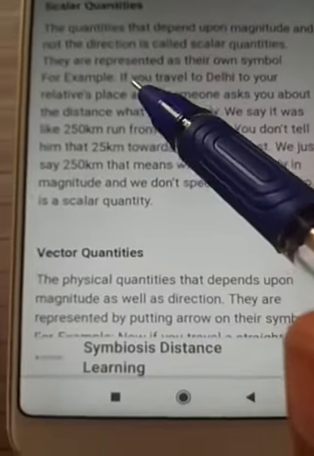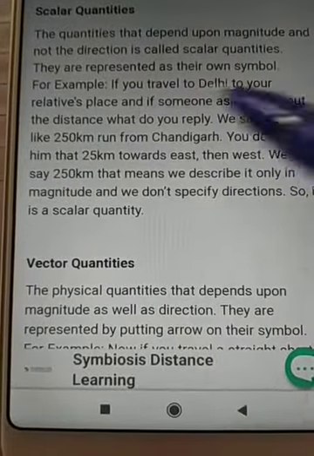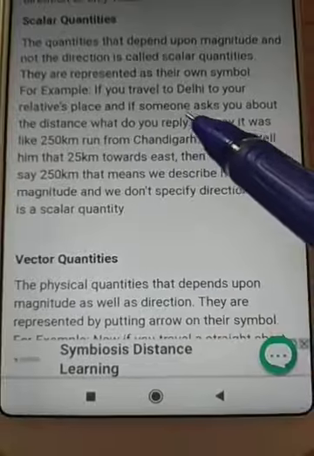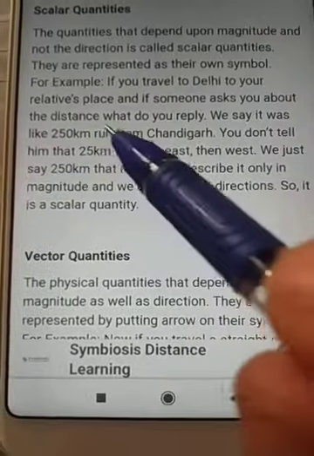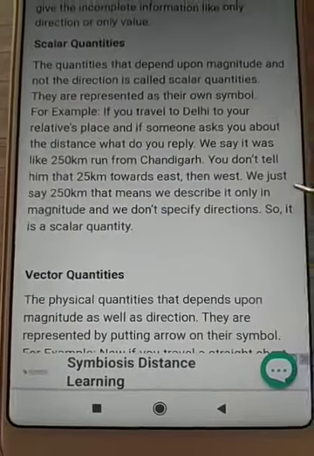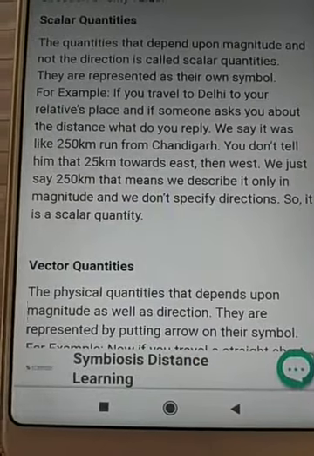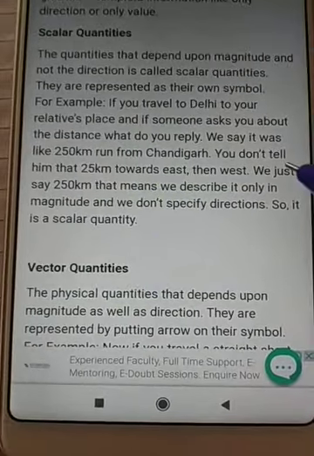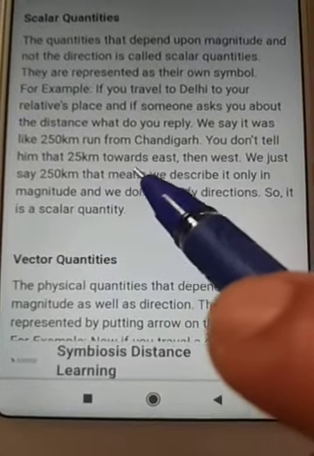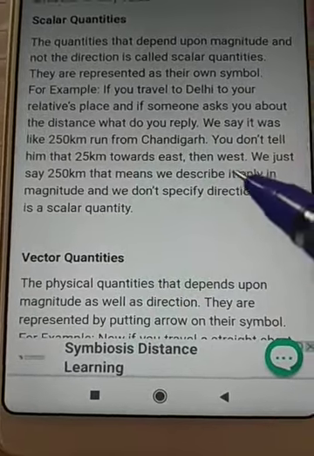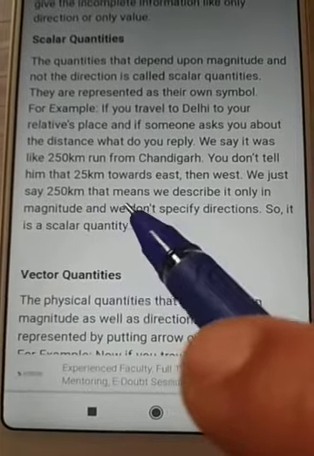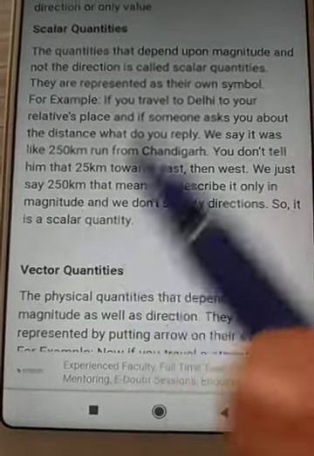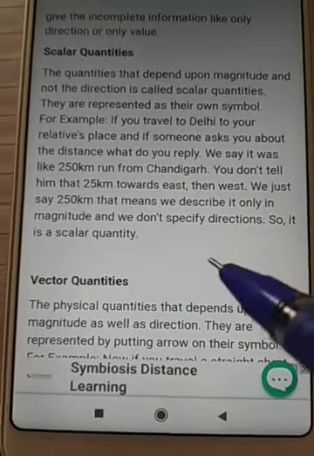For example, if you travel to Delhi to your relative's place, and someone asks you about the distance, what do you reply? We say it was like a 250-kilometer run from Chandigarh. You don't tell him 25 kilometers towards east then west. We just say 250 kilometers. That means we describe it only in magnitude, and we don't specify direction.